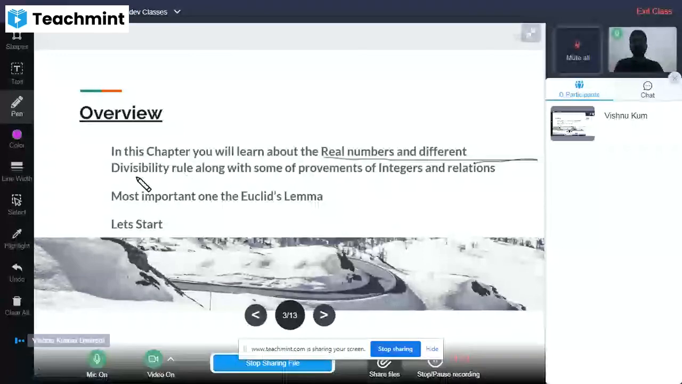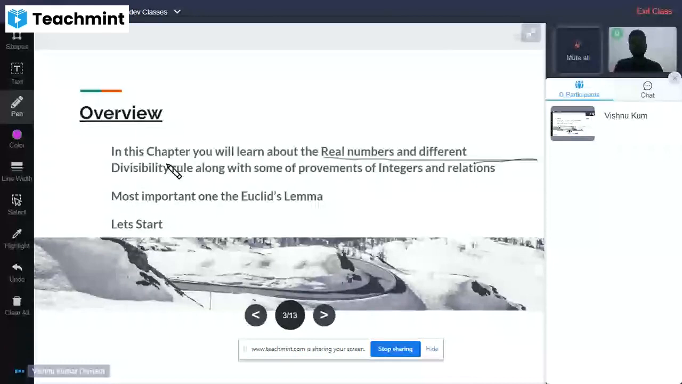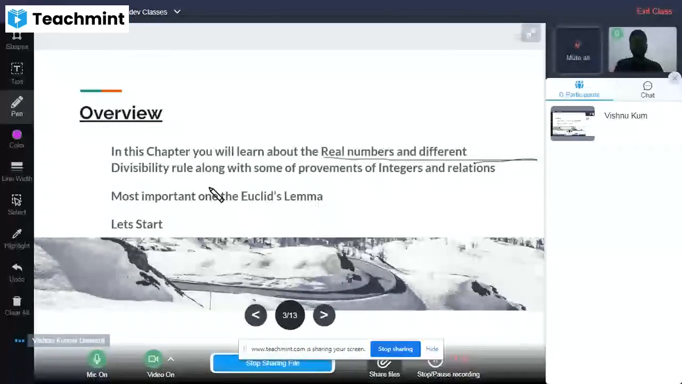All right. So here is the most important one, the Euclid lemma. There are different types of properties of the Euclid lemma. Euclid gave that; he is a Greek mathematician. Along with the Euclid lemma, he has also proposed many other theories. In this chapter, we will only include those theories which are helpful in expressing the real numbers. So let's start the topic.